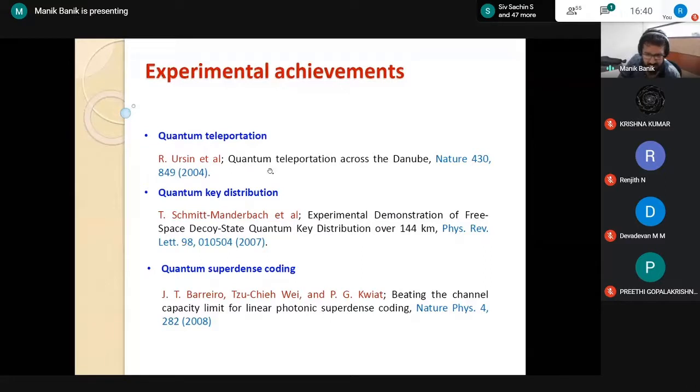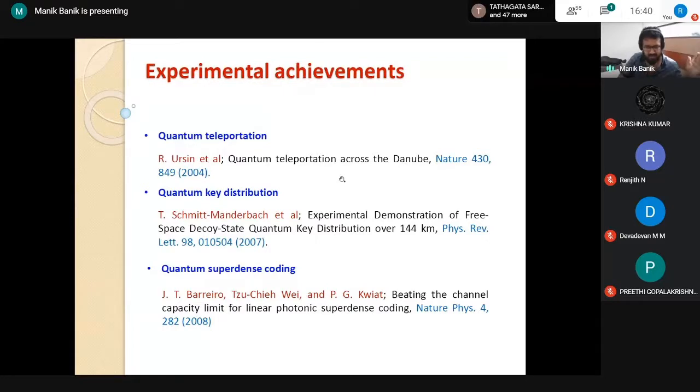Now look at quantum teleportation across the Danube. The Danube is a river. There were two labs, one on one side of the Danube and another on the other side. They teleported the quantum system from one side to the other, a distance of about 1.5 kilometers.